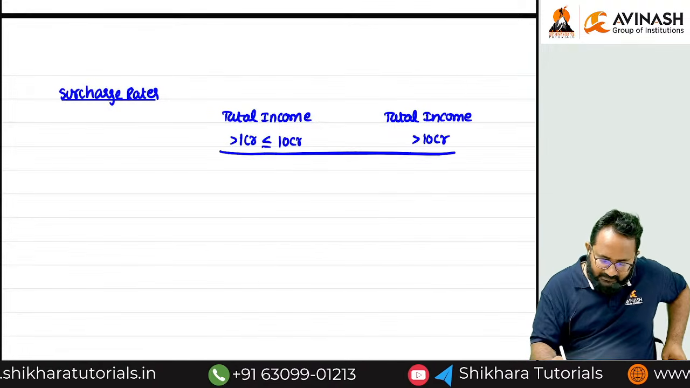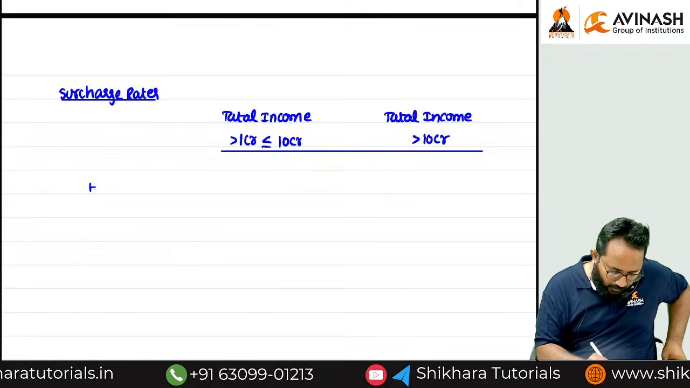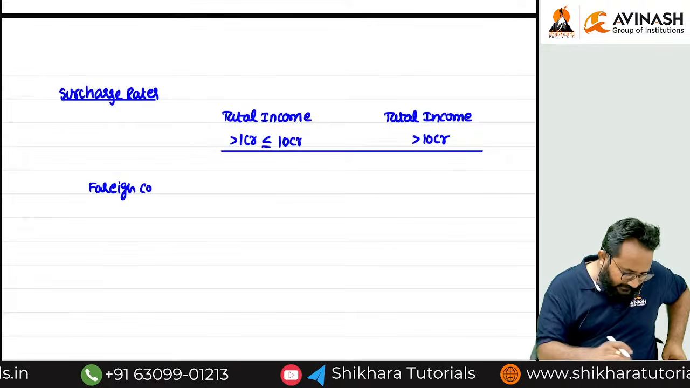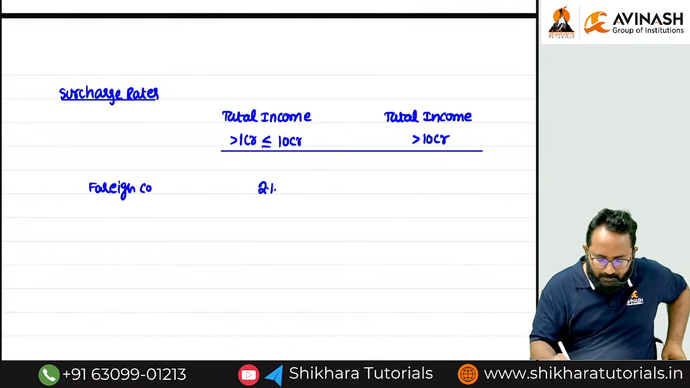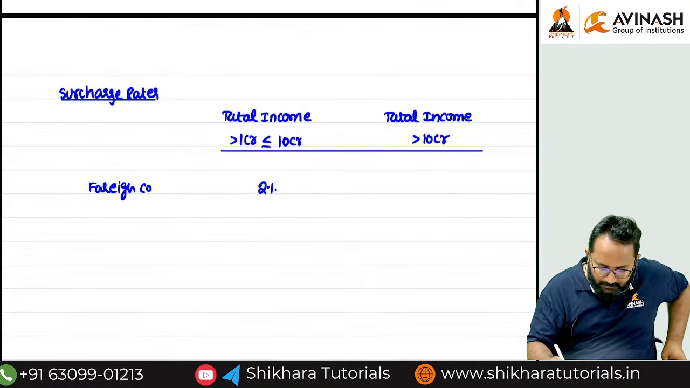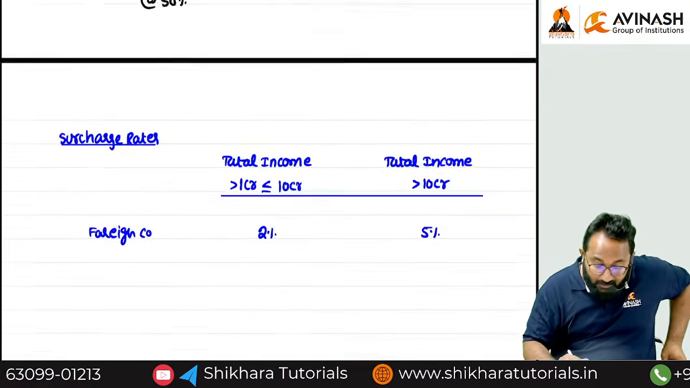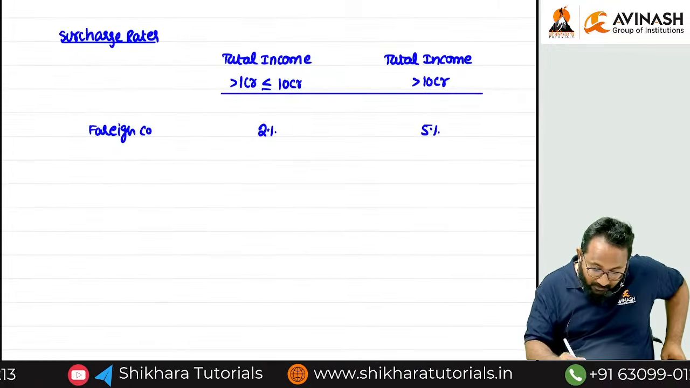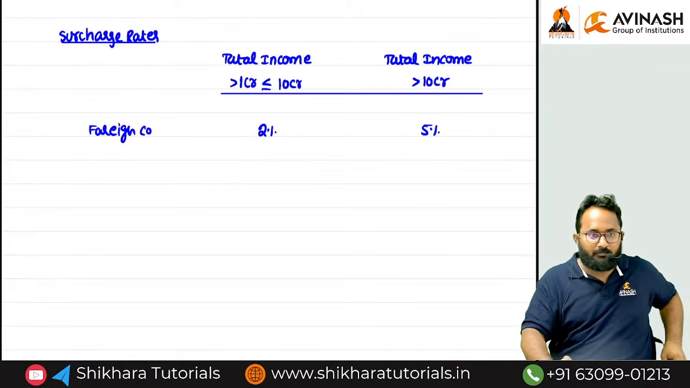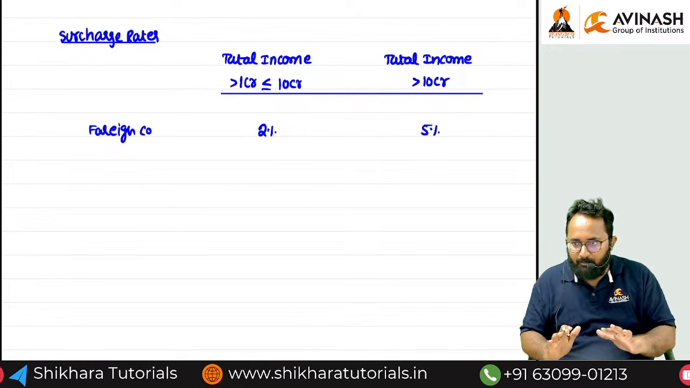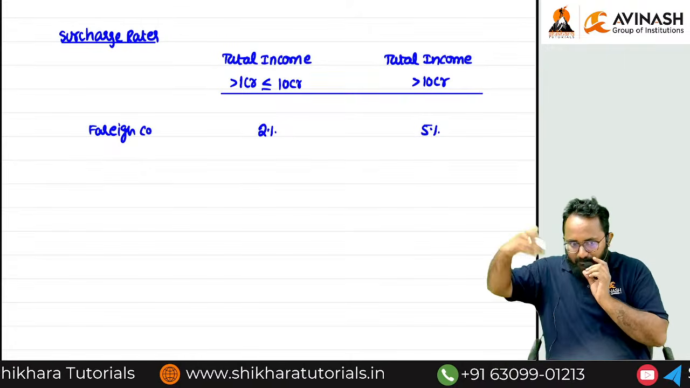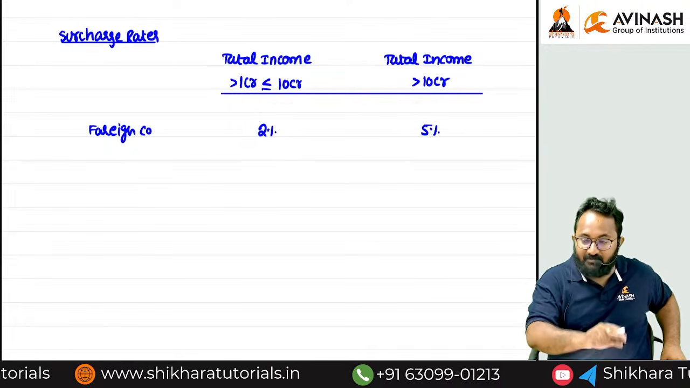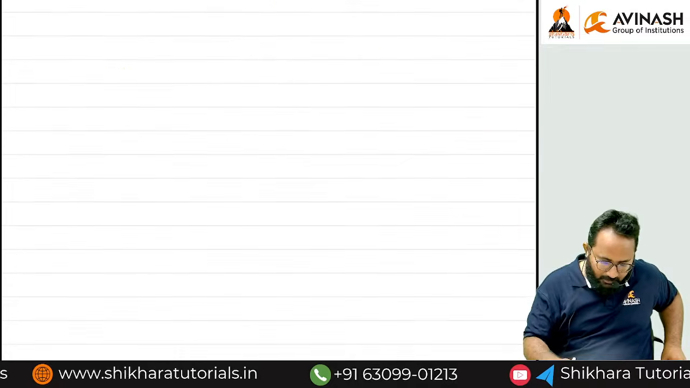Now I am discussing the surcharge rates for which company? Foreign company. Here 2% as well as what? 5%. For the domestic company 7 or 12. But for the foreign company we are giving how much? 2.5 only. Generally, our companies are required to pay less tax, and other companies like foreign companies are required to pay more. So students remember this 2, 5 for foreign and 7, 12 for domestic. I will tell you the logic also.